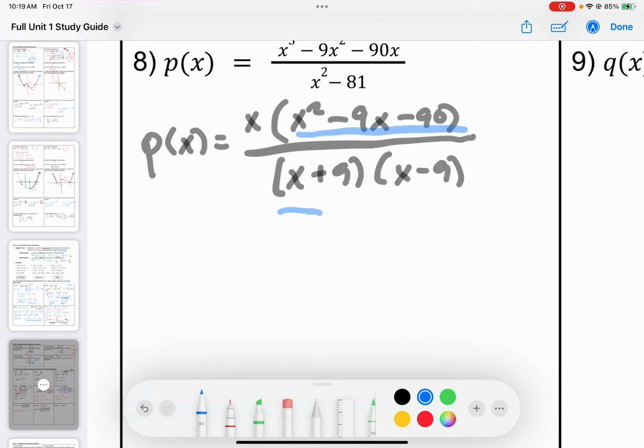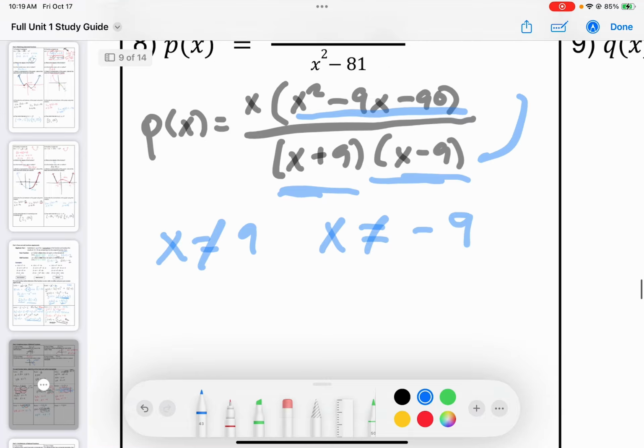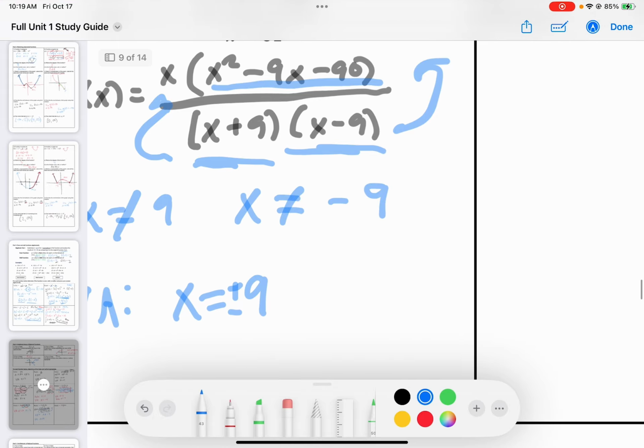And so I'm really just focused right here on these. Remember, x cannot equal 9. x cannot equal -9. So these don't exist up here. These don't exist up here. So these have to be vertical asymptotes. I have a vertical asymptote at x equals 9. Maybe I'll even do cool notation like this: I have a vertical asymptote at x equals positive and negative 9.